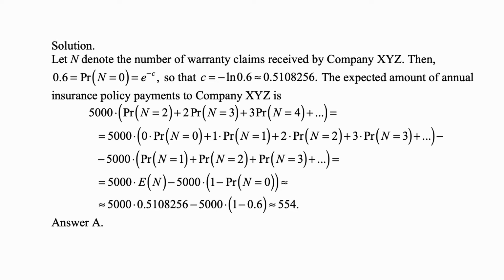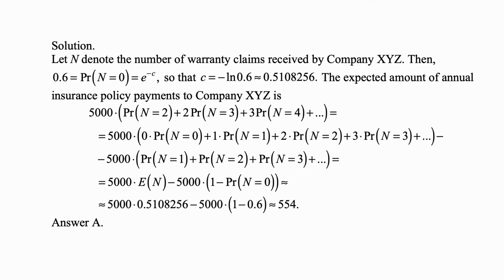And here's the solution. Let us write n for the number of warranty claims received by company XYZ. Then we know from the problem that the probability that n is 0 is 0.6. But because n follows a Poisson distribution with mean c, that has to be equal to e to the minus c, so that c must be equal to minus the natural logarithm of 0.6, because the natural logarithm of 0.6 is negative, and the minus makes this number positive, and this number is approximately equal to 0.5108256.